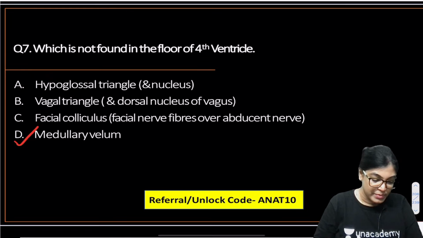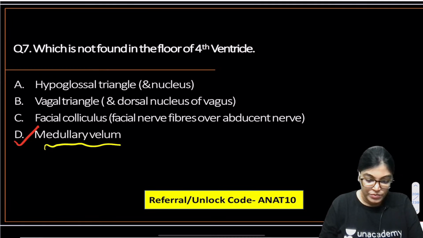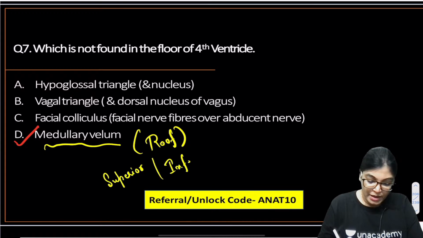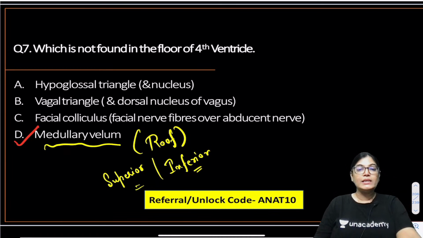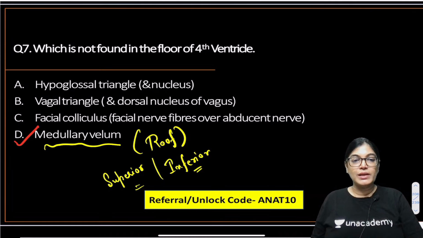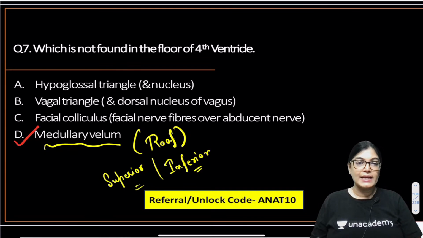The correct answer is medullary velum. When we are talking about medullary velum, it is not the content of the floor, it is forming the roof. There are superior and inferior medullary velums, which form the roof of fourth ventricle, not the floor. All the other structures mentioned in the options, that is hypoglossal triangle and nucleus, vagal triangle, dorsal nucleus of vagus and also the facial colliculus, are lying in the floor. Absolutely right, Sri and Yash.